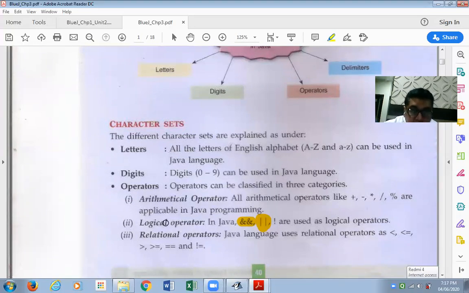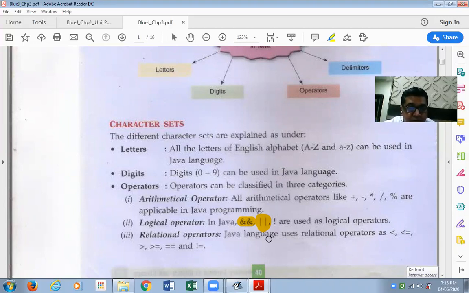I'm not teaching you logical operators as of now, so don't worry much about them. Just have a casual look at them. Even if you are not familiar with the symbols, don't worry. When we actually come to the stage of teaching you these operators, we're going to make you familiar with the characters also, the symbols also.